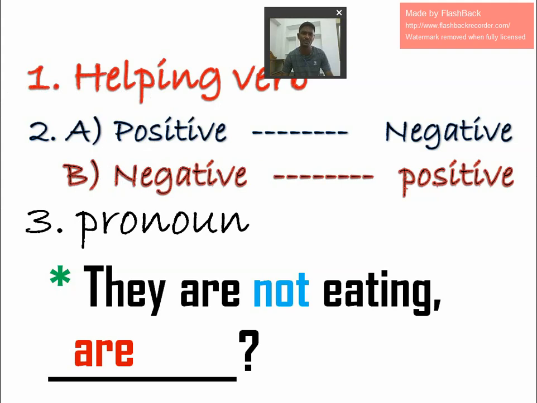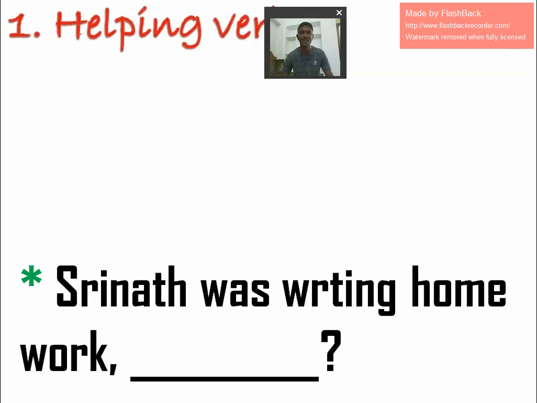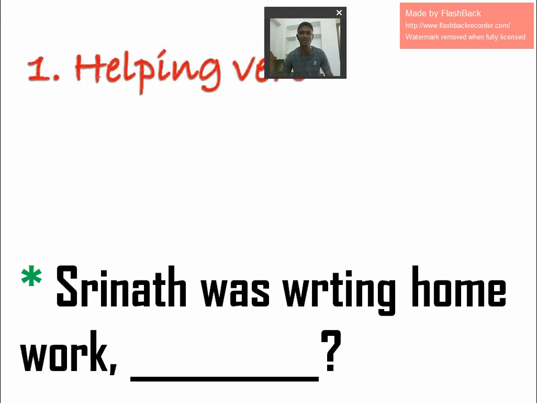The third rule, we have to write the pronoun. What's the pronoun here? They. So, "are they?" They are not eating, are they? Third example: Srinath was writing homework. Yes. So first step, helping verb. What is the helping verb? "Was" is the helping verb, right?